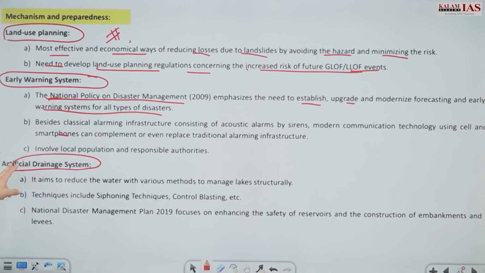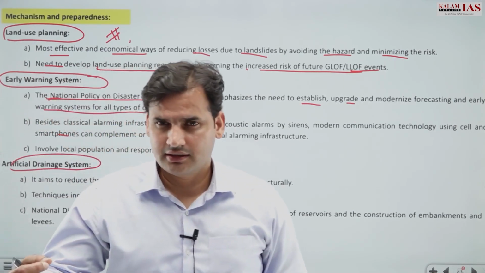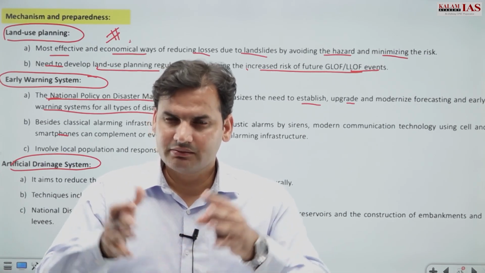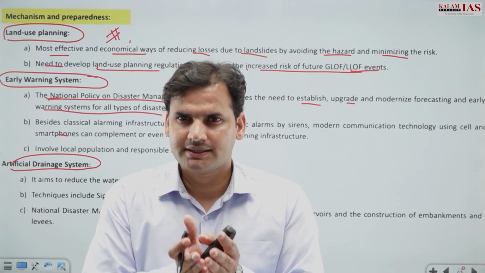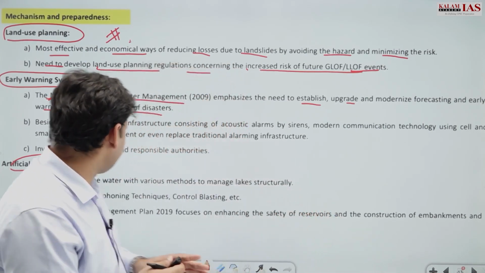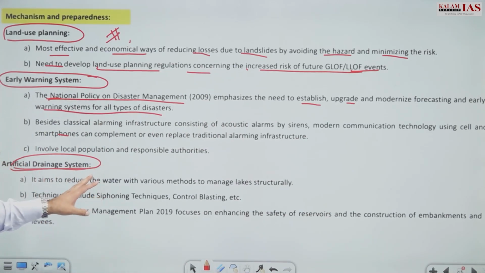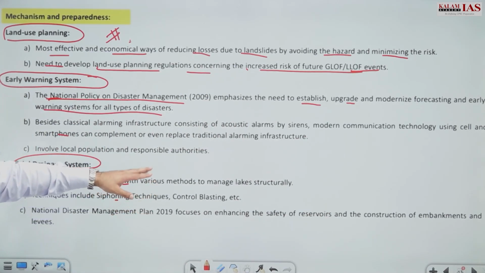Artificial drainage system. Now these are all very logical, right? To protect from flood, what should be done? Monitoring should be proper, of what? Of water levels. Maintenance should be proper, right? Artificial drainage system so as to reduce the water, with various methods to manage the lakes structurally.